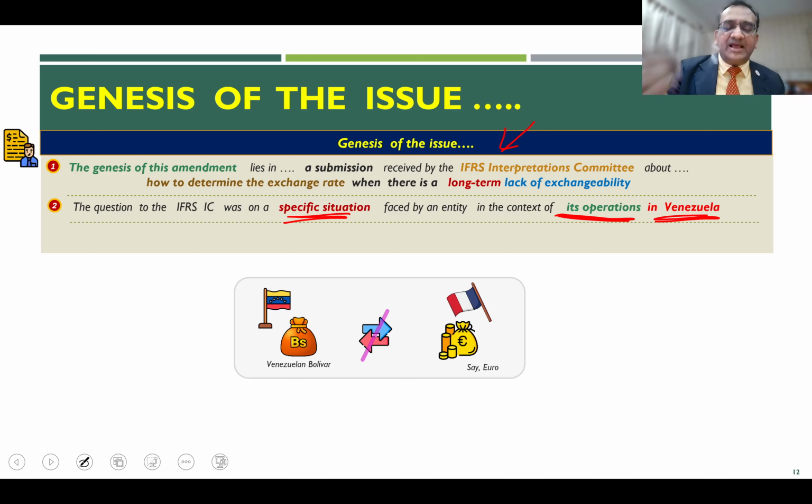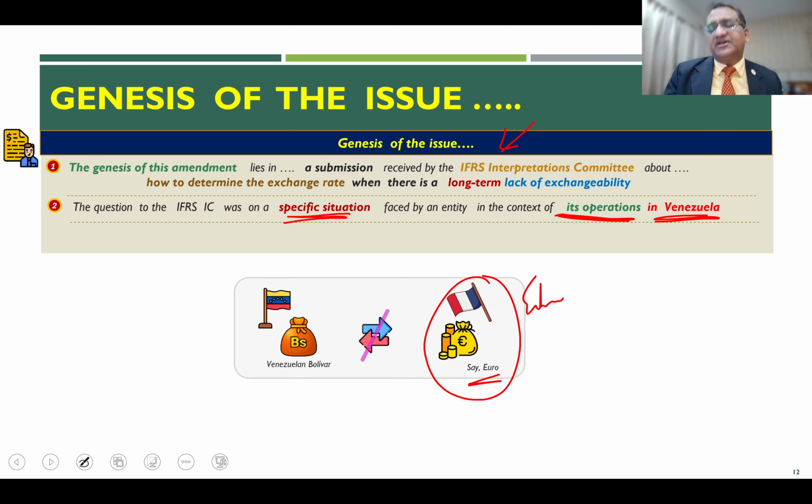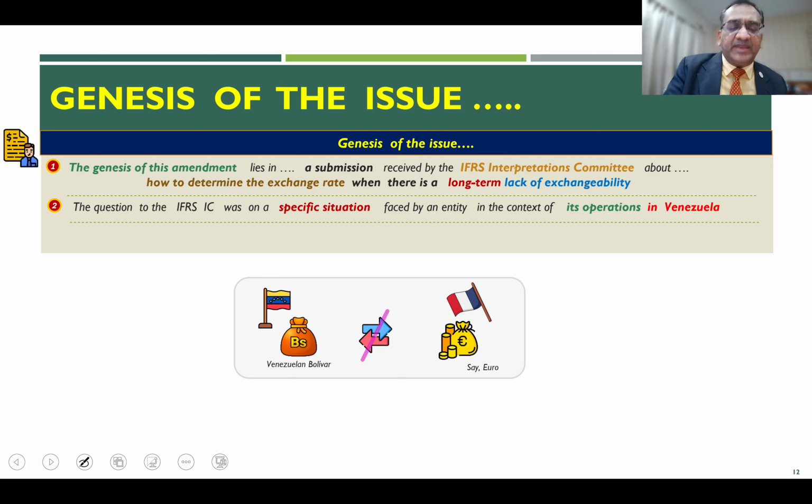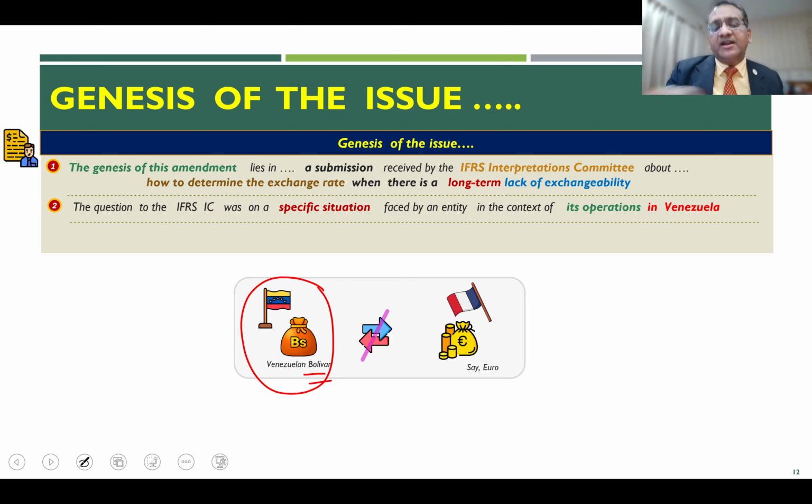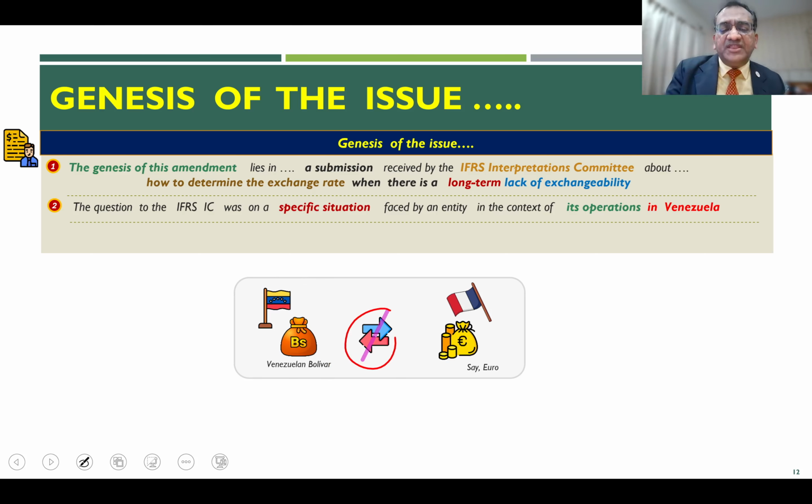So for example, let us say you are a European parent, with the parent in Europe and euro as the functional currency. Now assume that this European company has a branch in Venezuela, where the Bolivar is the currency. Because of a long-term lack of exchangeability between these two currencies, let us say the government has put a control on exchangeability between the euro and the Bolivar.